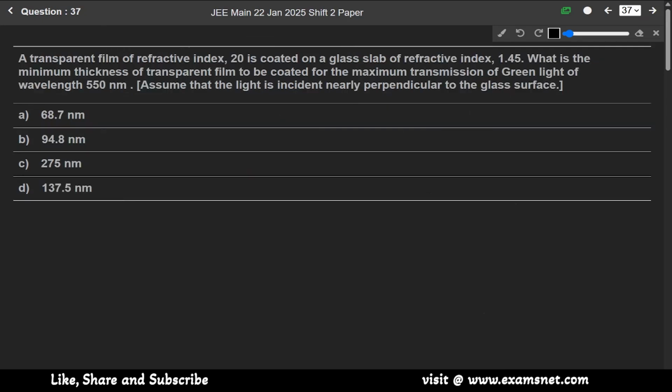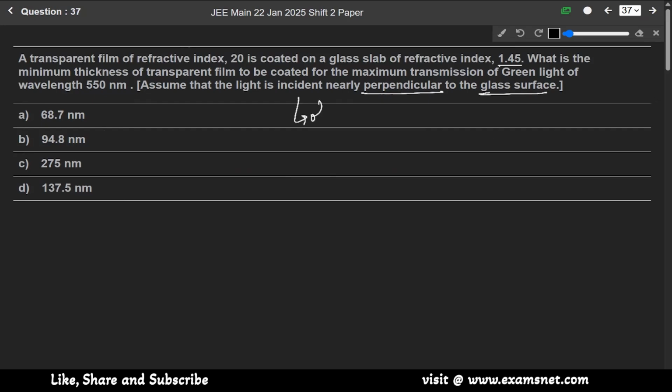Now next question. A transparent film of refractive index 2.0 is coated on a glass slab of refractive index 1.45. What is the minimum thickness of the transparent film to be coated for the maximum transmission of green light of wavelength 550 nanometer? Assume that the light is incident nearly perpendicular to the glass surface.